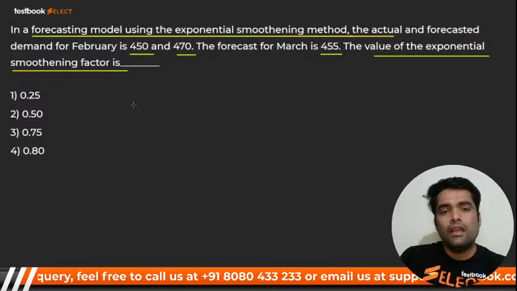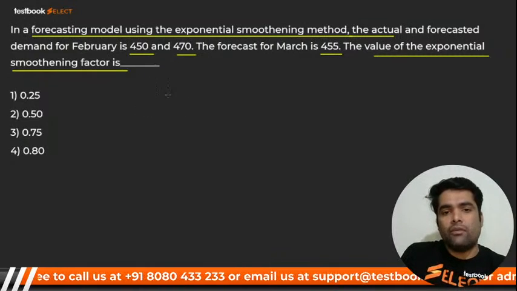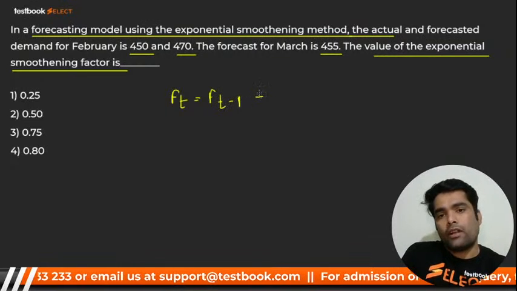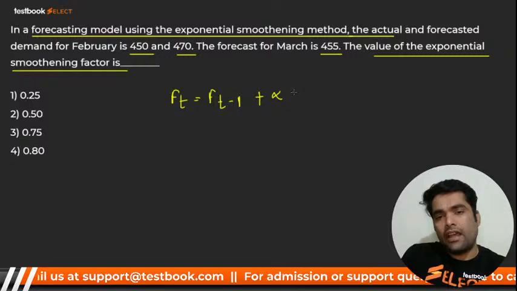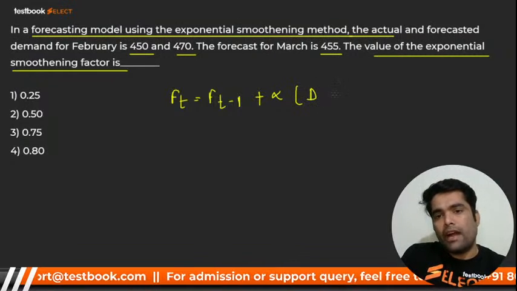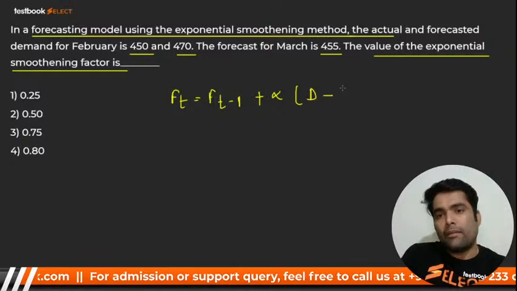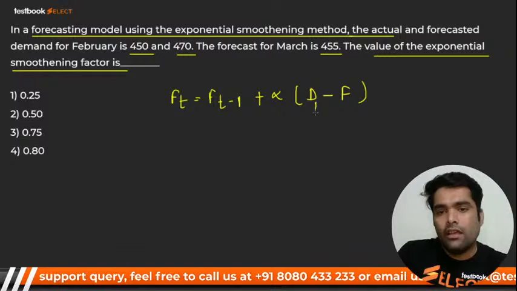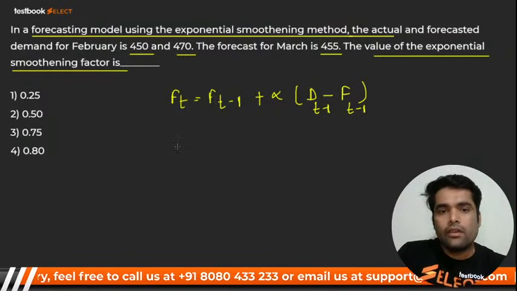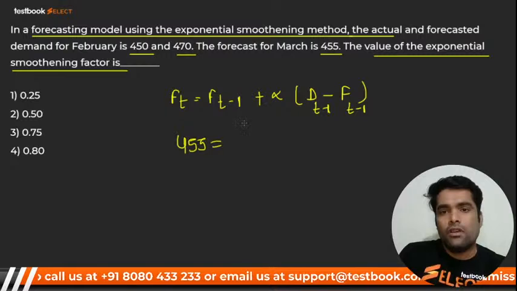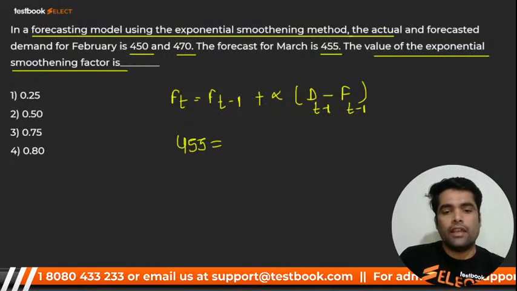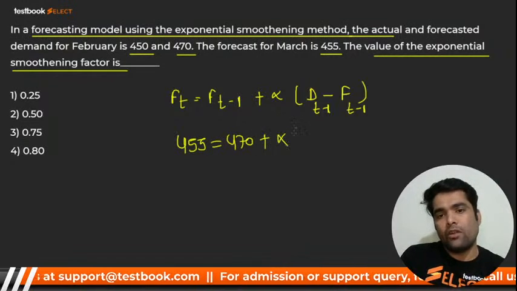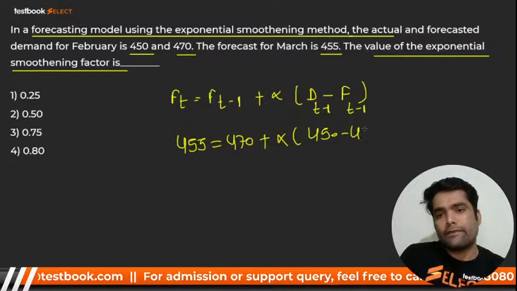For March, what is the demand? That is F_T. We have a formula like this: F_T plus alpha times demand minus forecast, for the period. For March we have 455, and the forecast is 470. 470 plus alpha times (450 minus 470).